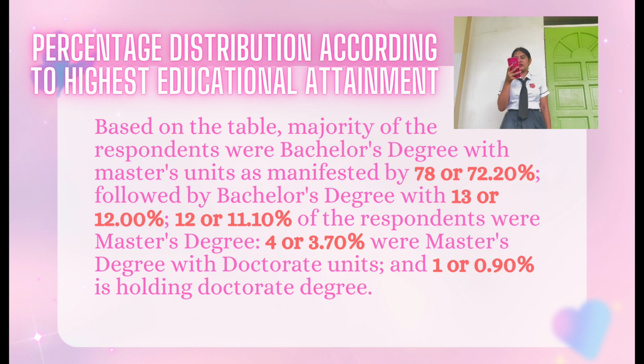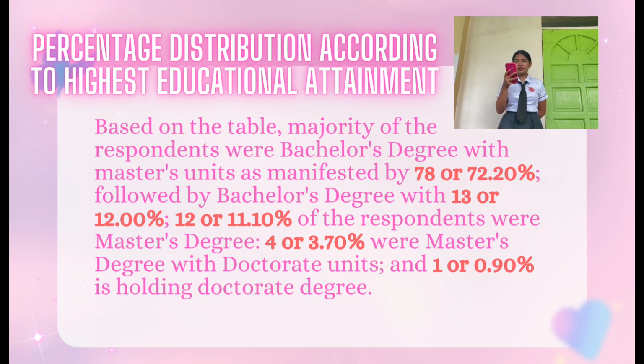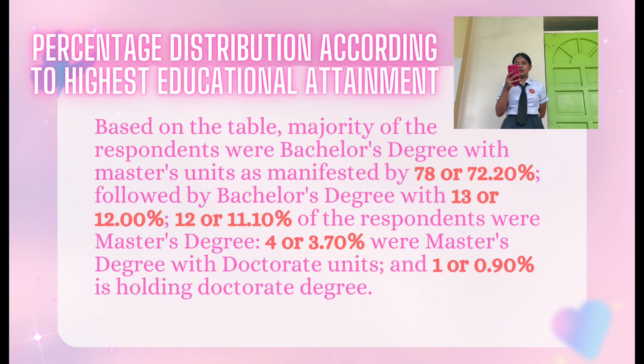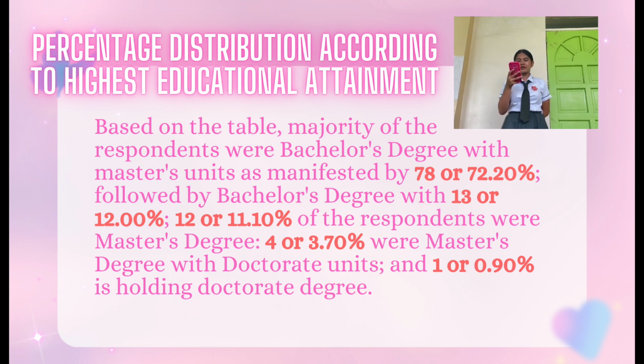Based on the table, the majority of the respondents were bachelor's degree with master's units as manifested by 76 or 72.20%, followed by bachelor's degree with 13 or 12%, 12 or 11.10% of the respondents were master's degree, 4 or 3.70% were master's degree with doctorate units, and 1 or 0.90% is holding a doctorate degree.